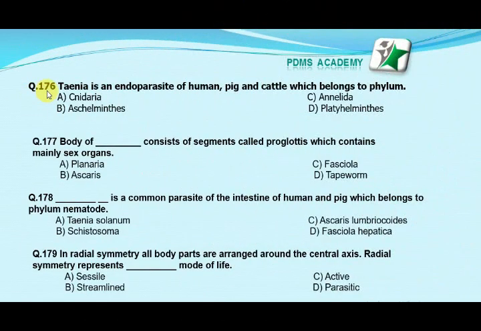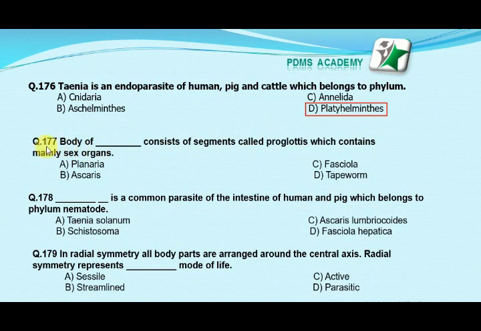Our next MCQ is: Taenia is an endoparasite of human, pig and cattle which belongs to phylum: option A Cnidaria, option B Aschelminthes, option C Annelida, option D Platyhelminthes. Our correct answer is D, Platyhelminthes.